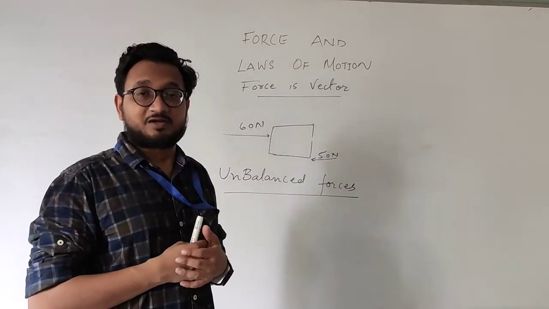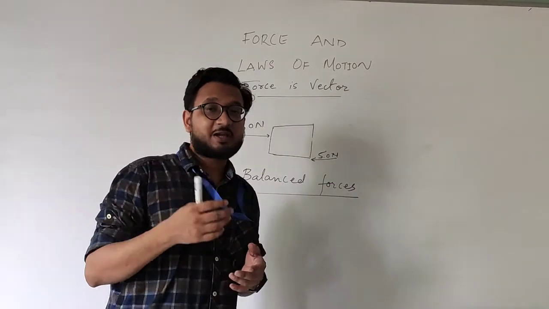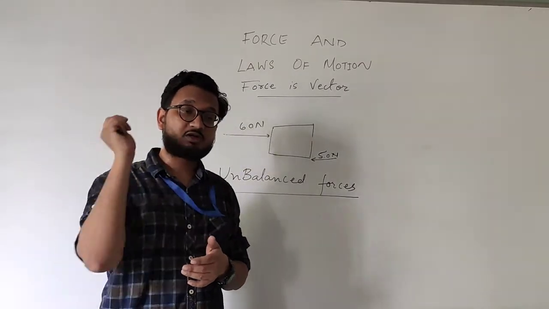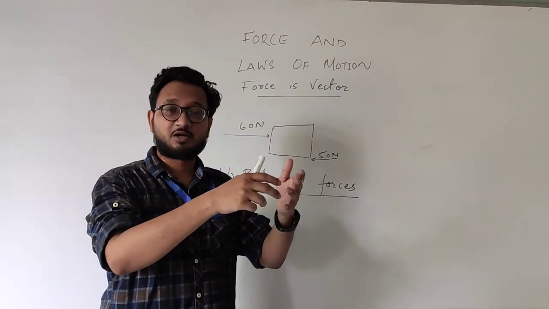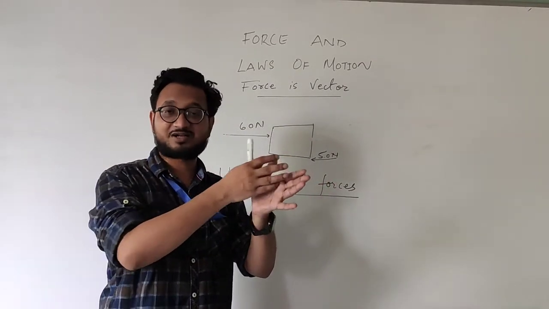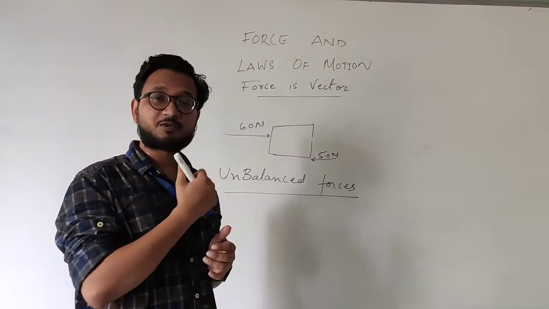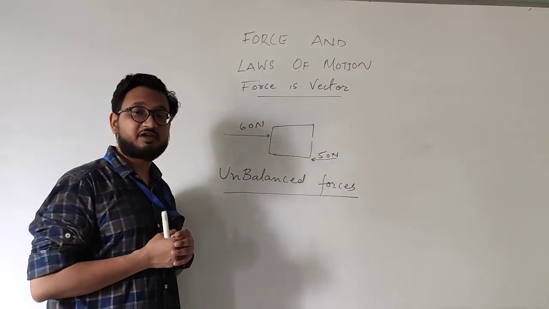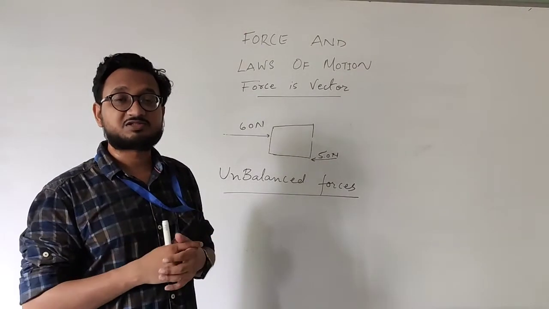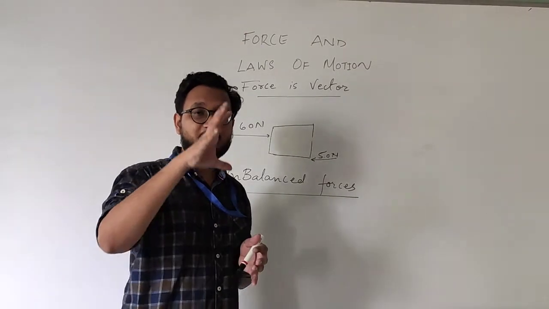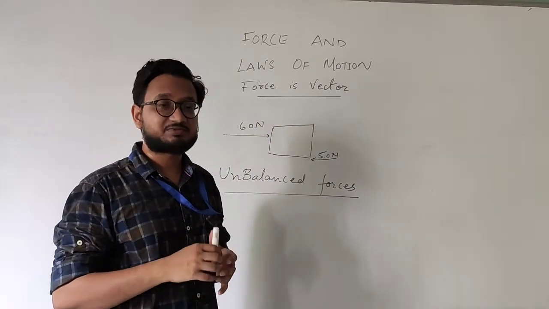The third one was that it can change the direction. We know the game of cricket or football. When a ball is thrown, a person kicks it or a batsman hits the ball, then the direction changes. So the force is changing the direction of the moving object. And the last one, if enough force is applied, then we can change the shape, like a balloon. If you apply enough force, then it can burst and the shape changes.